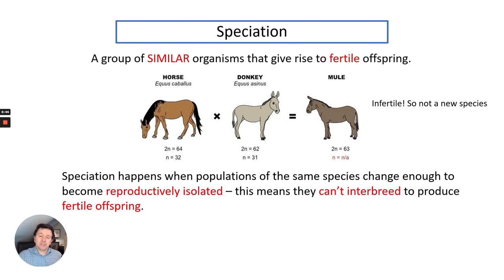Speciation happens when populations of the same species change enough to become reproductively isolated. This means they can't interbreed to produce fertile offspring. So over time, a species will develop because of isolation from similar organisms.